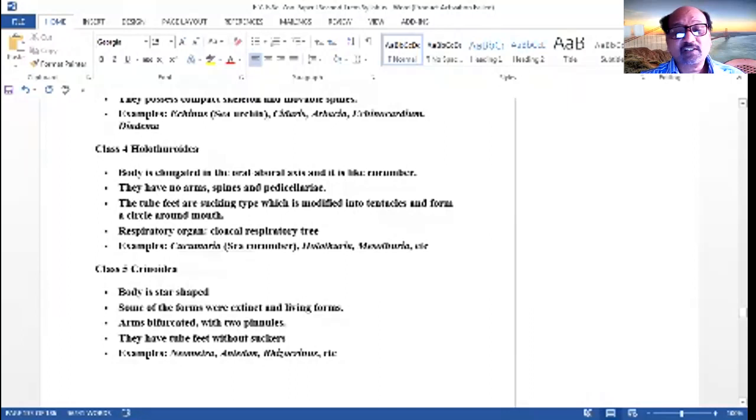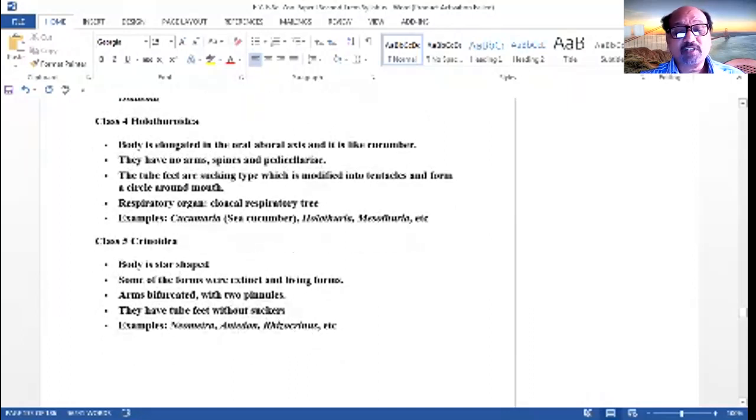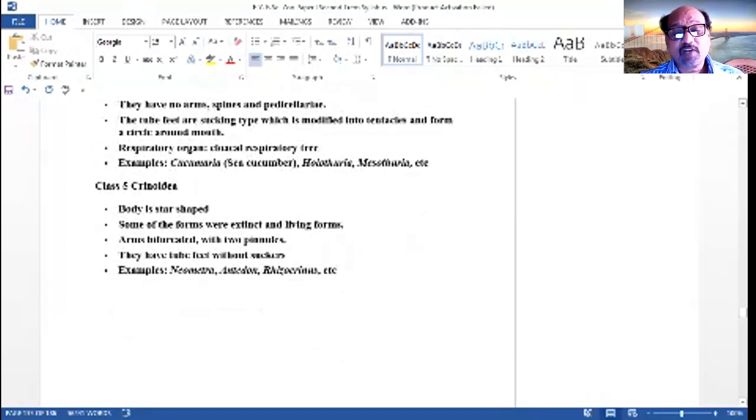And the fifth class is the Crinoidea. Star-shaped, with some forms extinct and some living forms. Arms are bifurcated with two pinnules. They have tube feet with suckers. Examples are Neometra, Antedon, or the feather stars, and Rhizocrinus.